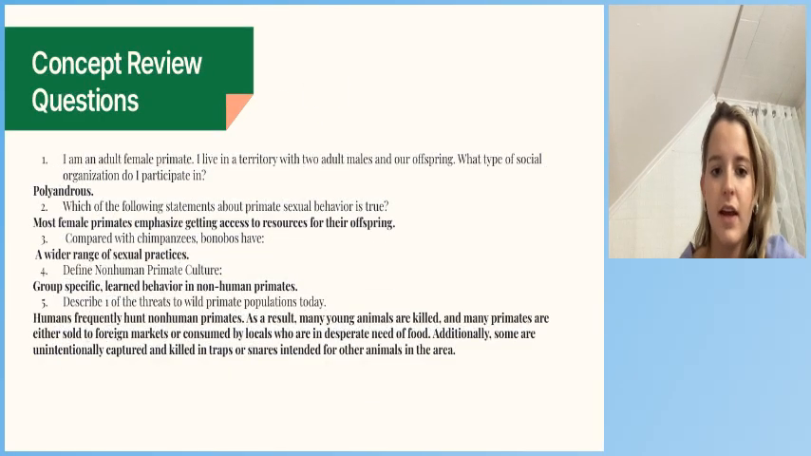For number 6, I am an adult female primate. I live in a territory with two adult males and our offspring. What type of social organization do I participate in? That would be polyandrous social organization.